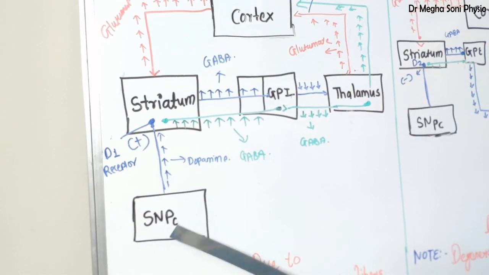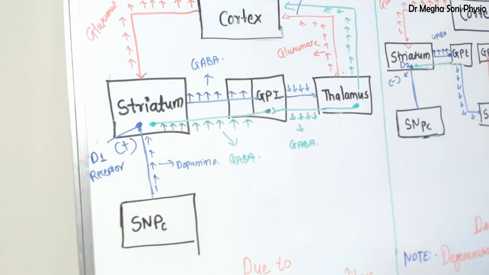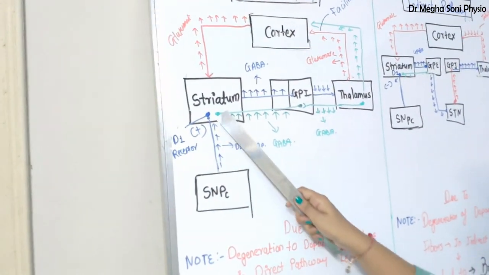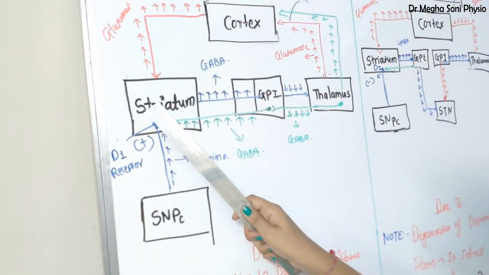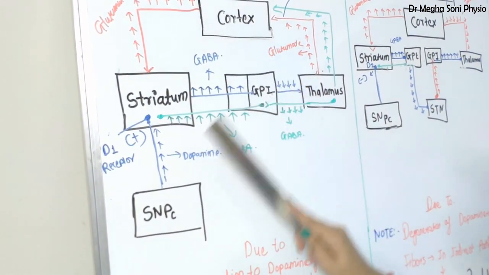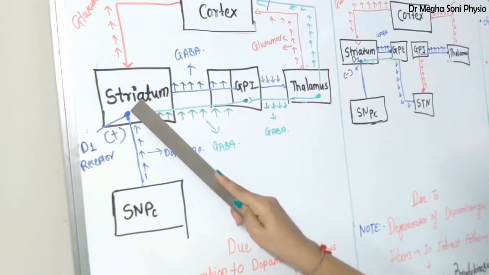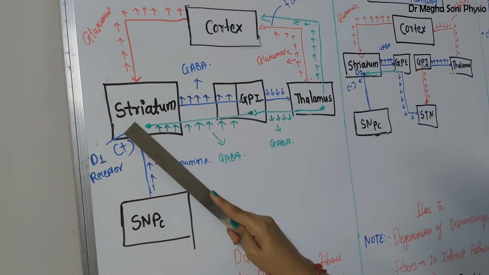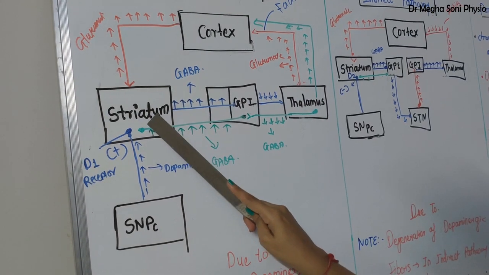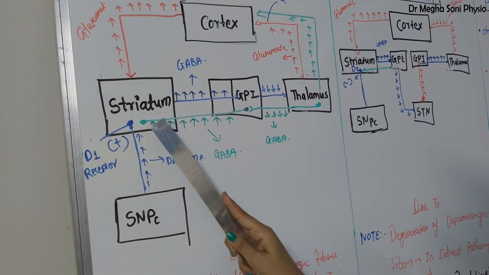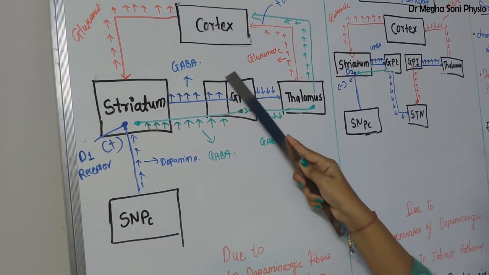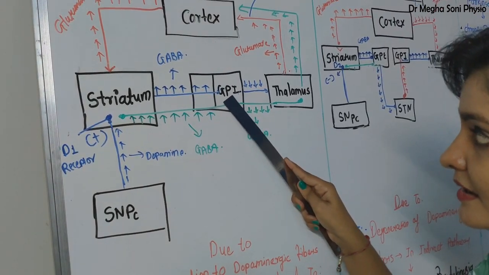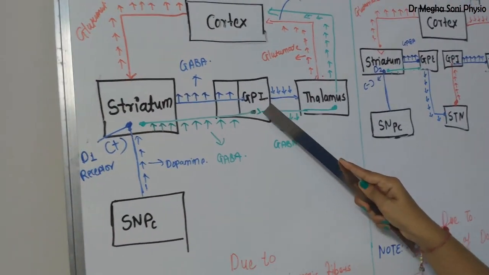What is the role of substantia nigra pars compacta on the direct circuit? So this is the D1 receptor, substantia nigra pars compacta, and this is the nigrostriatal pathway. It has a facilitatory effect on the D1 receptor. This nigrostriatal pathway stimulates the D1 receptor, and this D1 receptor stimulates the striatum. Fine. Striatum consists of GABA. It secretes more and more GABA over GPI. GABA is inhibitory in nature, so it inhibits GPI, that is globus pallidus internus.